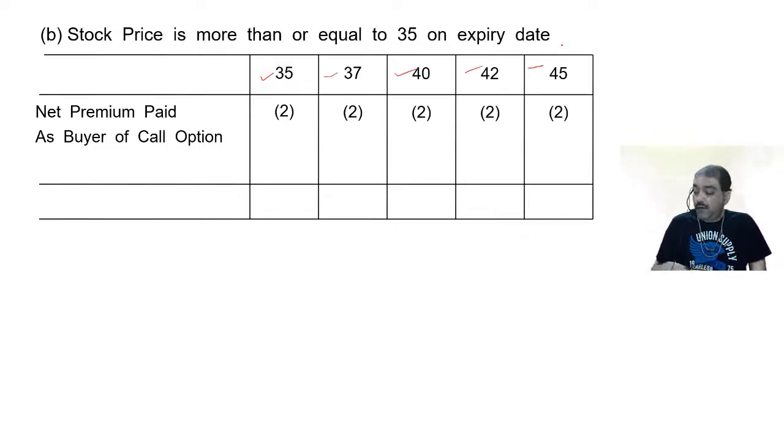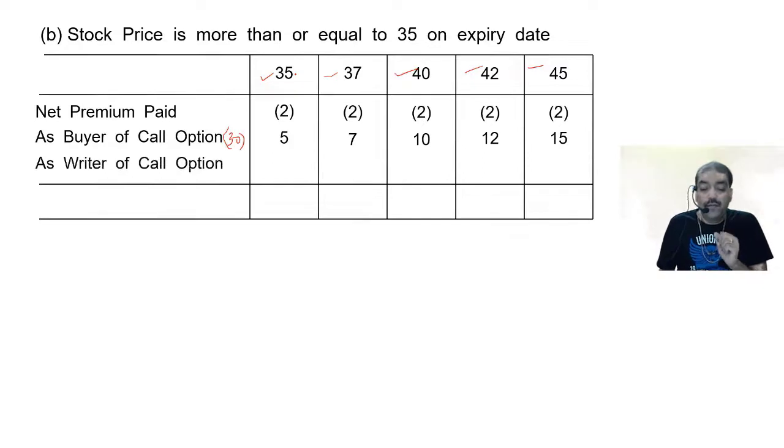Correct? If I am going to exercise in all the cases, how will I exercise? I will exercise at the strike price. So your strike price is 30 rupees. So I will buy at 30, I will sell at 35, profit is 5. I will buy at 30, sell at 37, profit is 7. I will buy at 30, sell at 40, profit is 10. Buy at 30, sell at 42, profit is 12. Buy at 30, sell at 45, profit is 15.